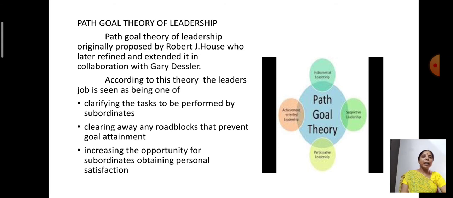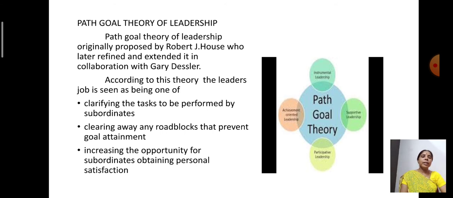Now, this path goal theory was originally proposed by Robert J. House. He is the first person to propose the path goal theory, that is Robert J. House. And later, this theory was extended by Gary Dessler. Robert J. House proposed, but the extension was made by Gary Dessler.